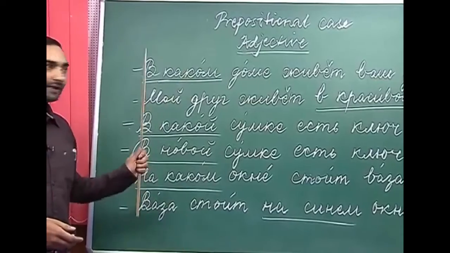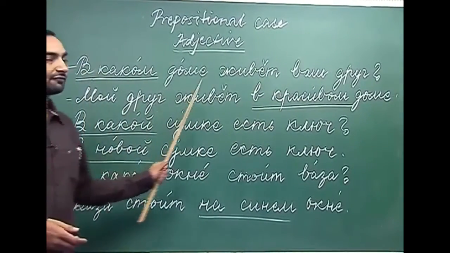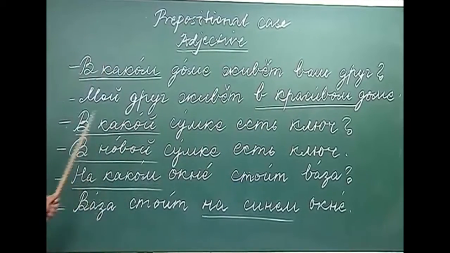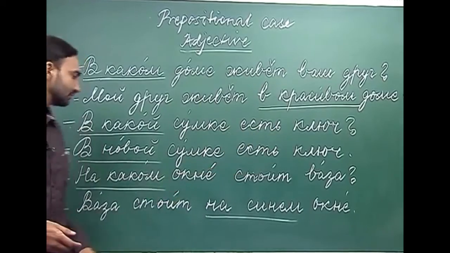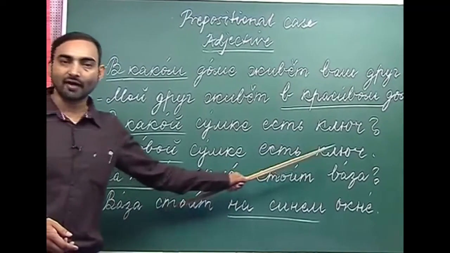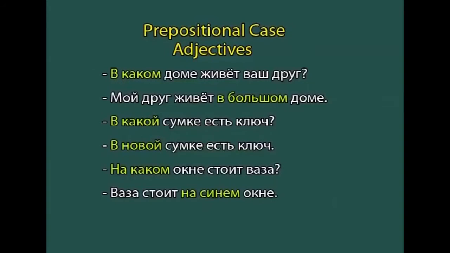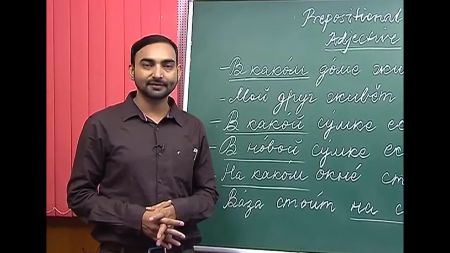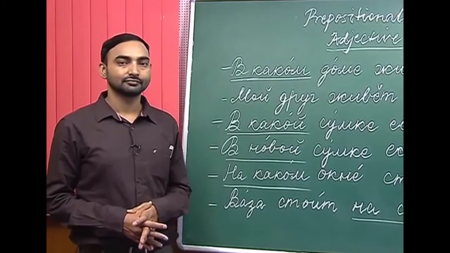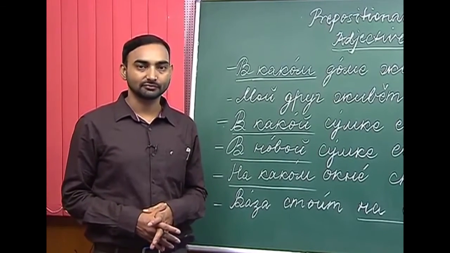So let's repeat them once again. В каком доме живет ваш друг? Мой друг живет в красивом доме. В какой сумке есть ключ? В новой сумке есть ключ. На каком окне стоит ваза? Ваза стоит на синем окне. So this is how we change the adjectives in the prepositional case. We have done only the singular adjectives in this part of the lesson. The plural adjectives we will do maybe in the next lesson or later on.